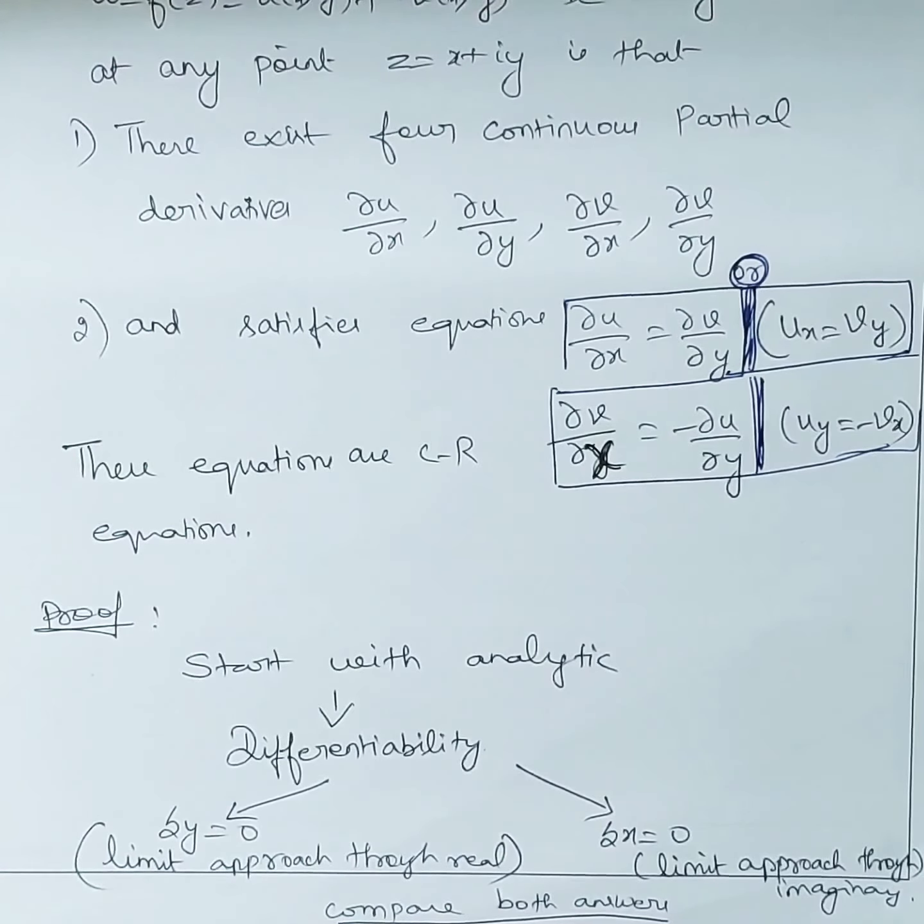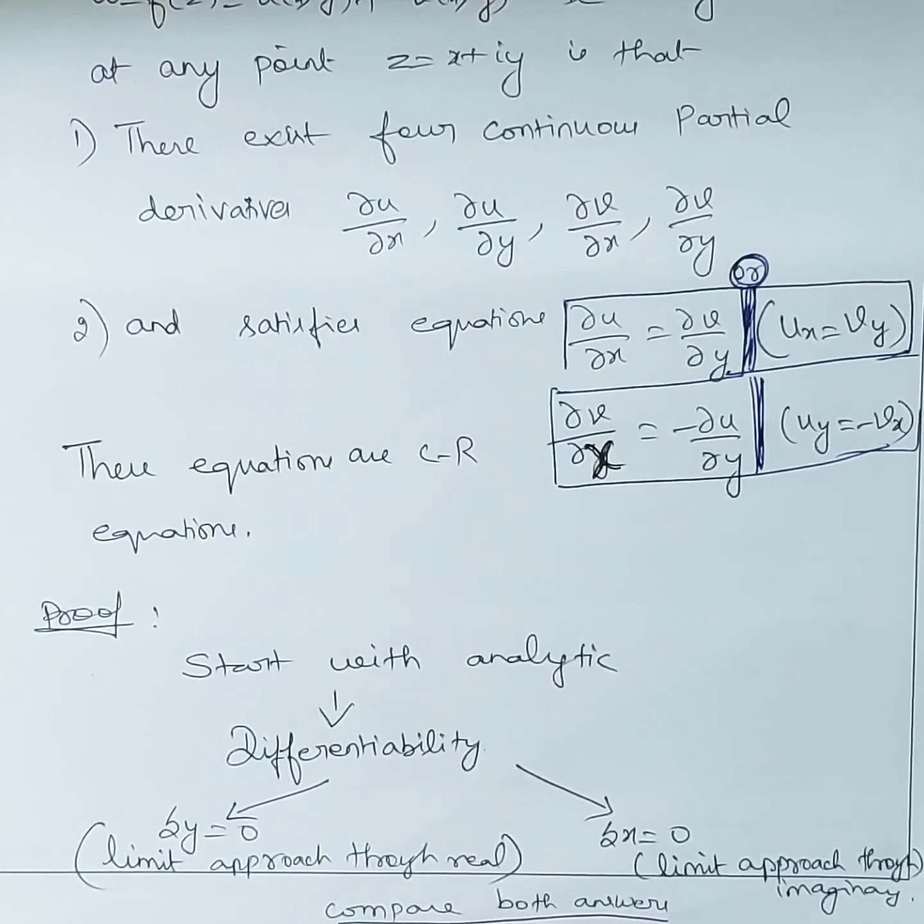So what we have done, started with analytic, and we wrote f dash of z formula, and then we expanded f of z plus delta z and substituted here, and we segregated real and imaginary part to apply the limit, okay. So now, as I told you, delta z is equal to delta x plus i into delta y, corresponding increment in x and y. So how do we know this? Because delta z I can write it as z plus delta z minus z, correct. Now we are going to replace z plus delta z as x plus delta x plus i into y plus delta y, because z is a combination of x and y.